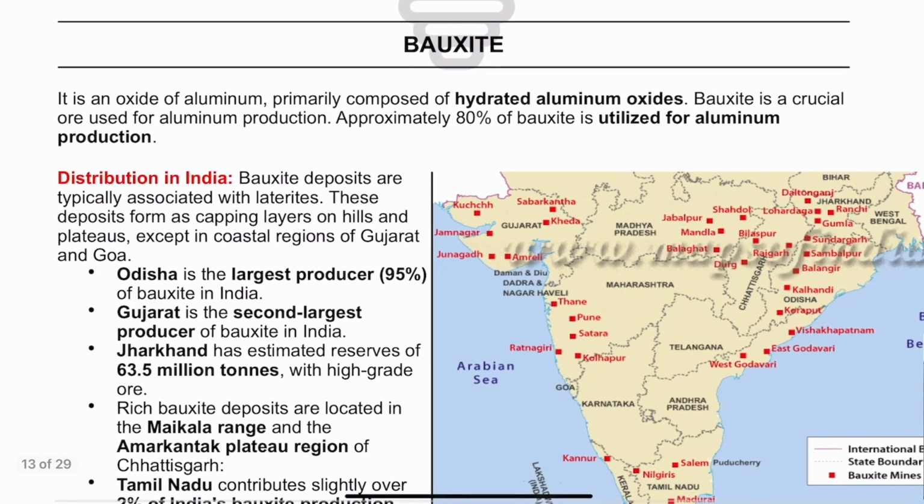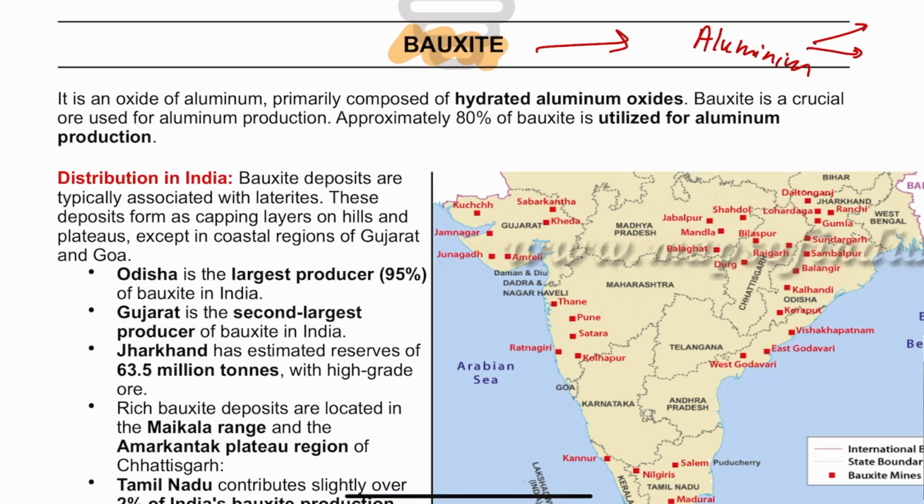Then after chromite, bauxite. Now, bauxite is the chief ore to make aluminium. And guys, there is one story. During the time of Napoleon, aluminium was considered so rare and so precious that Napoleon himself used to eat on aluminium plates and give food to his guests on gold plates and silver plates.